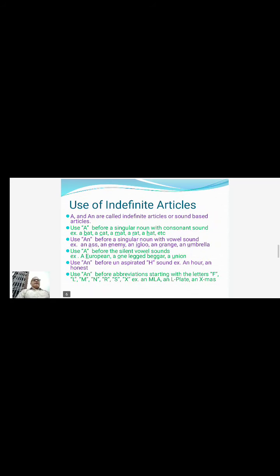So this slide will be explaining the use of both indefinite articles, the use of A and even AN. Also, A and AN, both the articles are called sound-based articles, as I said.